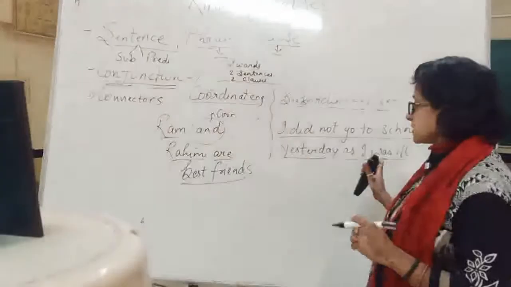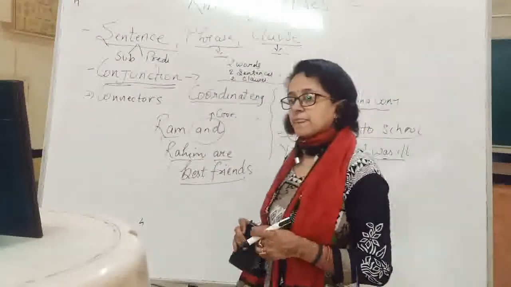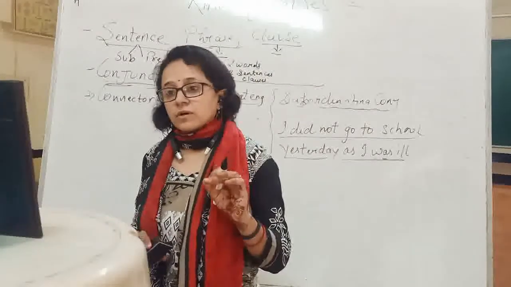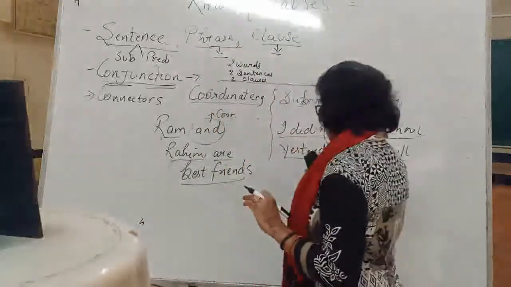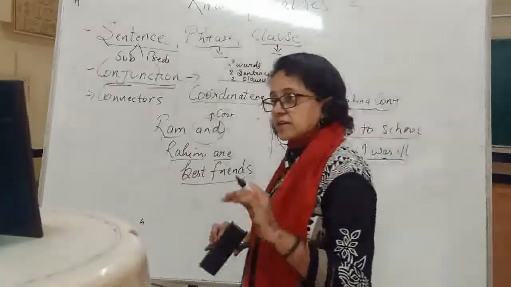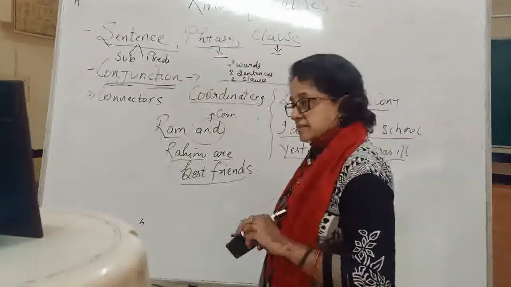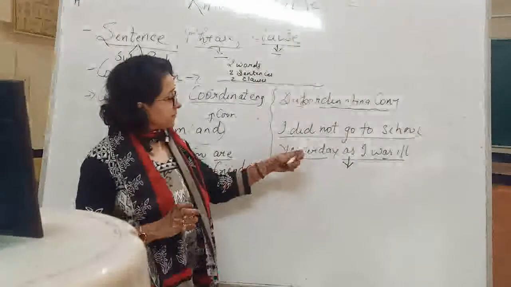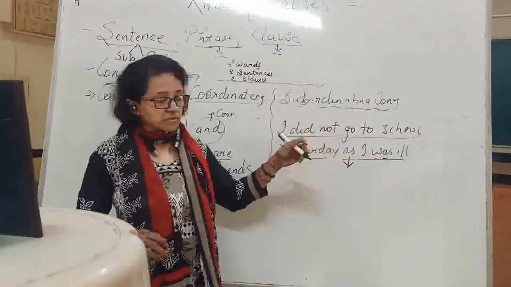Now students, just tell me one thing. In this sentence, what is the conjunction? I did not go to school yesterday as I was ill. So the conjunction is as. Okay. Yes. Now see, in subordinating conjunctions, what is the reason that why I did not go to school?